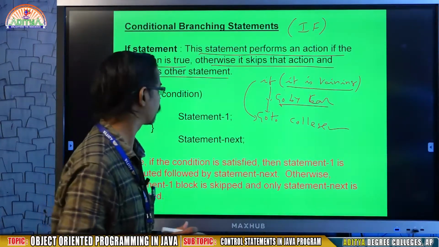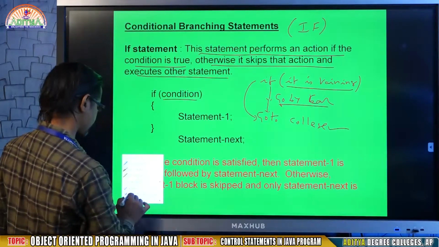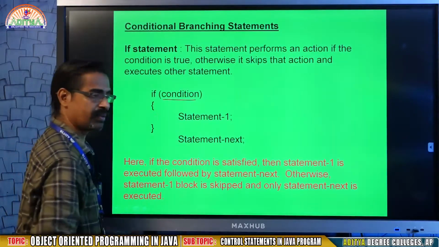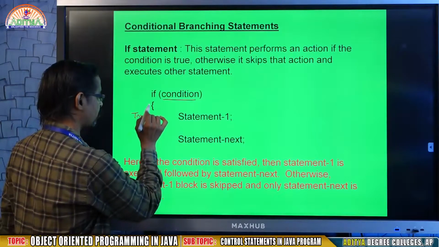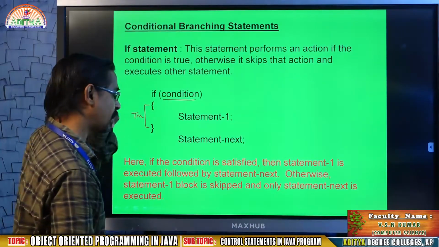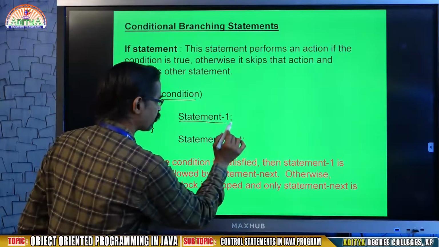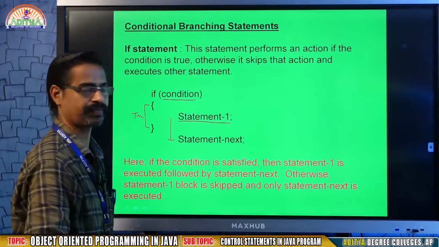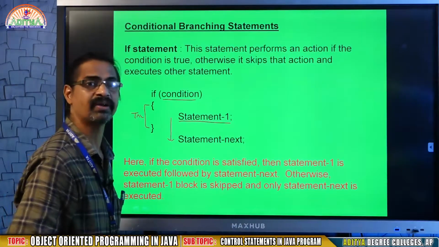That is the context. So here the syntax will be like this: if condition is true, it executes this block. A block is nothing but a group of statements, where I mentioned only one statement, that is statement 1. If the condition is true, it executes statement 1 and then coming down, statement next.